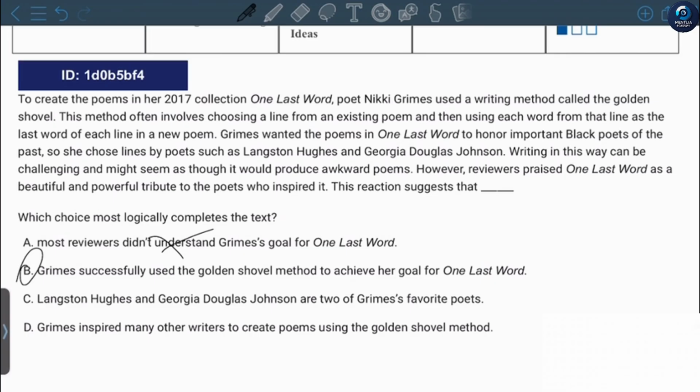Let's look at C. Langston Hughes and Georgia Douglas Johnson are two of Grimes' favorite poets. It doesn't talk about her favorite poets. Grimes inspired many other writers to create poems using the Golden Shovel method. She didn't inspire other poets to use it, so the answer isn't D, so the only possible choice is B.